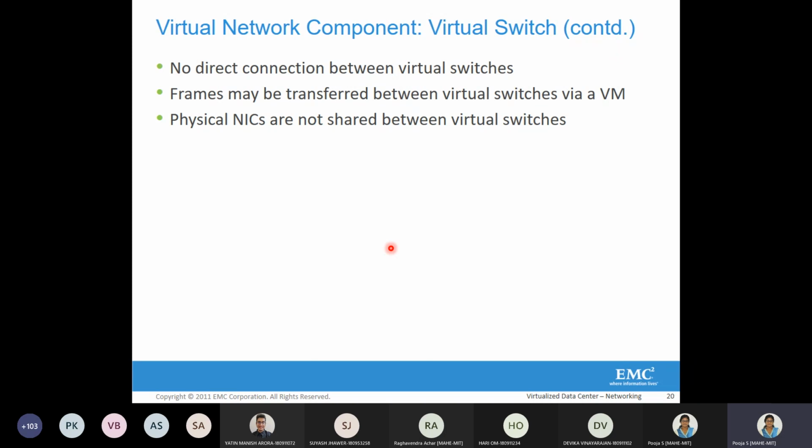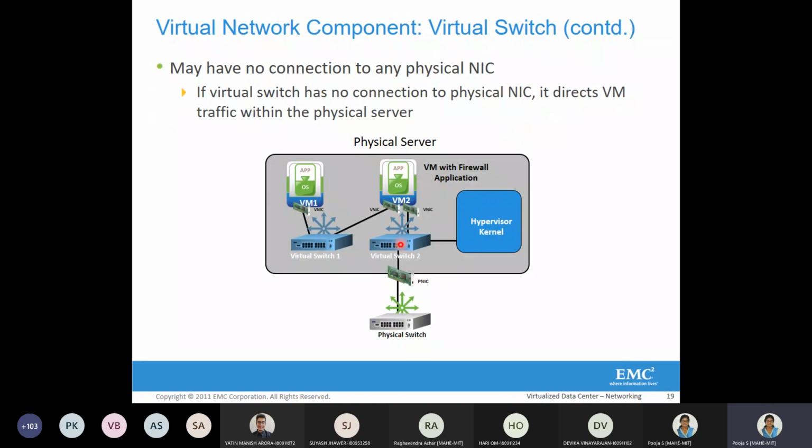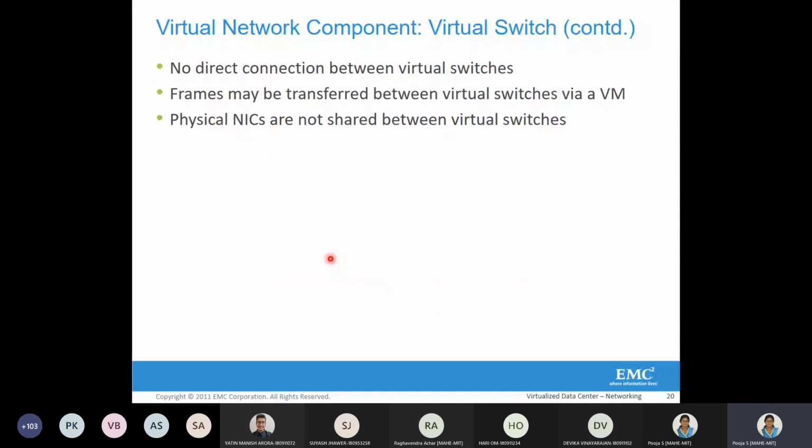In the Ethernet frame, the sender and destination NICs' MAC addresses and IP addresses have to be put. One more thing is that physical NICs are not shared between virtual switches. Each virtual switch will have a dedicated physical NIC, which means a physical NIC that is given to one virtual switch cannot be given to another.